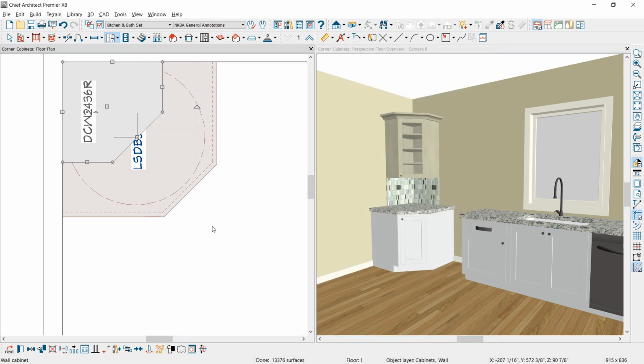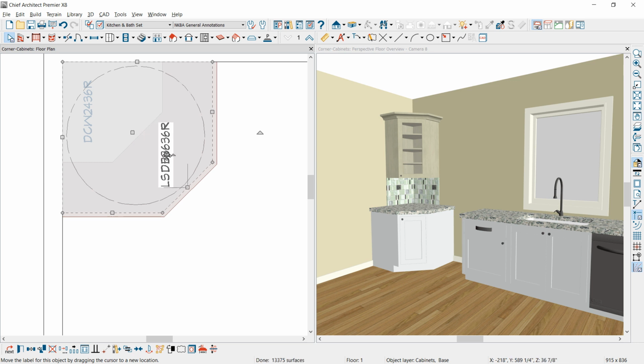Now the other thing is, sometimes your label will get stepped on in corner cabinets. So what I'll do is select that corner cabinet, select the move handle, pull it out, and rotate that label around.